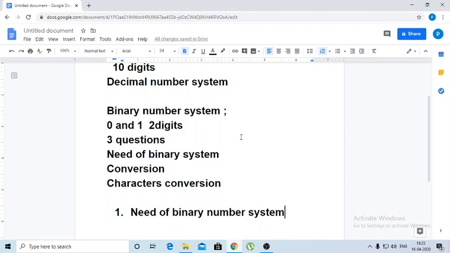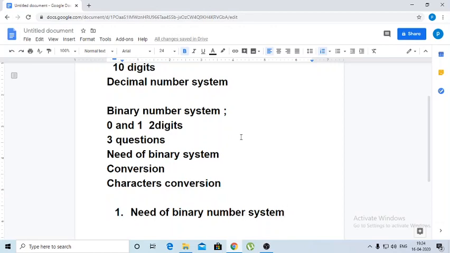So 0 means low and 1 means high. We first have to convert the decimal numbers or characters like ABCD into the binary number system, and then give it to the input. Then the data is processed and the result is displayed as the original data. Again it is converted into decimal and characters.